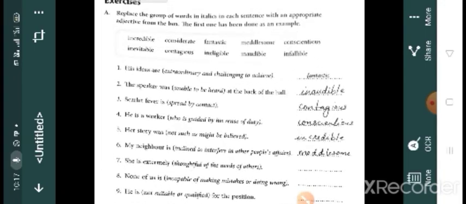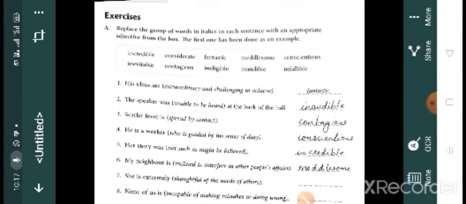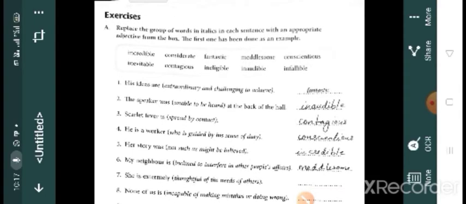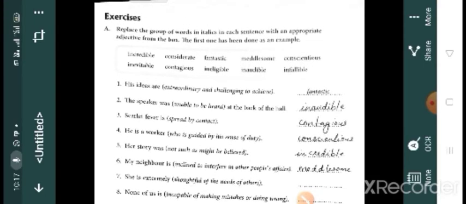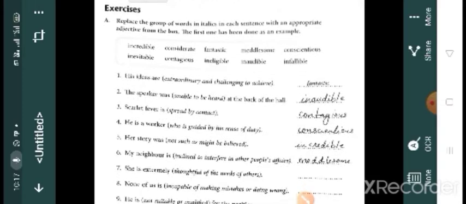Okay. Now we can go to the exercise. Some of the answers are noted down by me. Replace the group of words in italics in each sentence with an appropriate adjective from the box. The first one has been done as an example.